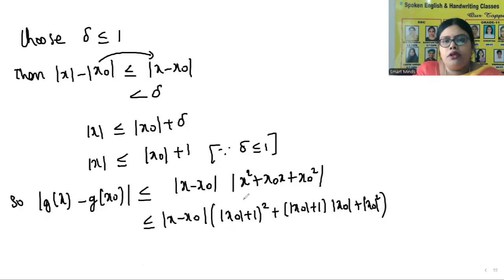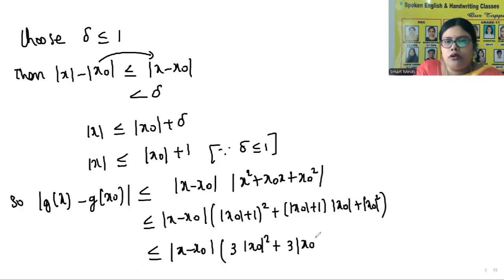So what did I do here? In the place of x, I used mod x naught plus 1. So this is less than or equal to mod x minus x naught into 3 mod x naught square, and if I open the brackets, we get 3 mod x naught plus 1.